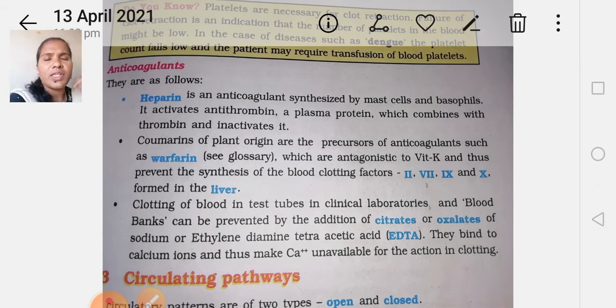Okay, sometimes for laboratory or diagnostic findings, some tests require blood that has not clotted, so they use agents to prevent clotting. Examples are sodium citrate and ethylenediaminetetraacetic acid. They need liquid blood for the confirmation of some diagnoses. For that reason, they use these agents to prevent blood clotting. Is it clear? Okay, next one.